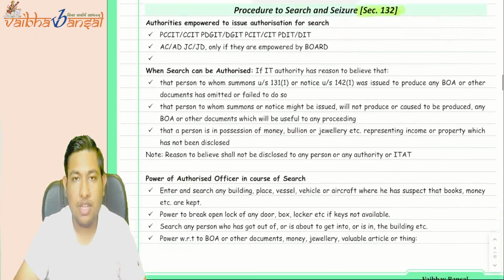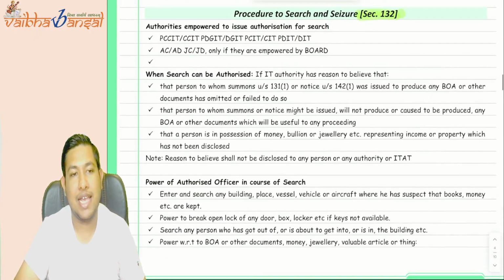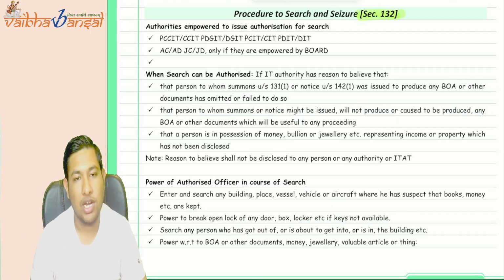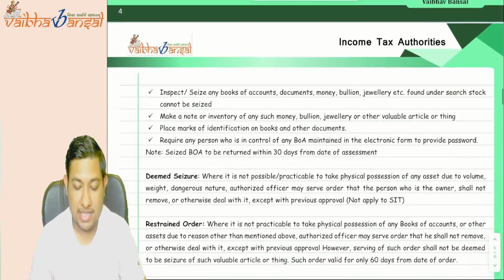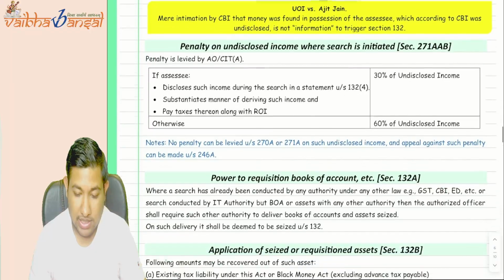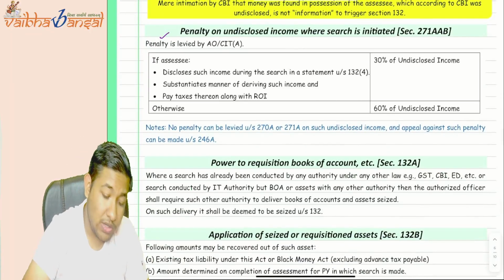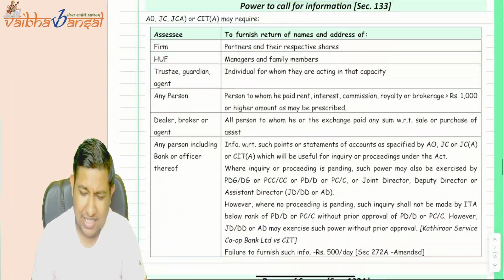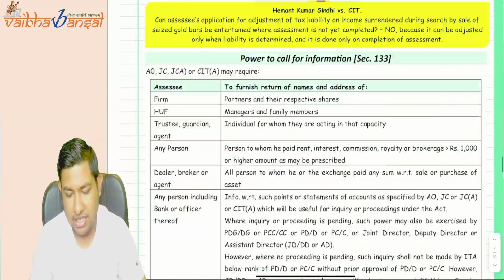Understood? Now, procedure for search and seizure. What is the procedure for search and seizure? It is going to be an important chapter. This is the start of the important things, in search and seizure. First we will do this. This is a penalty. Also, there is one question on this penalty, and the rest is a small part.